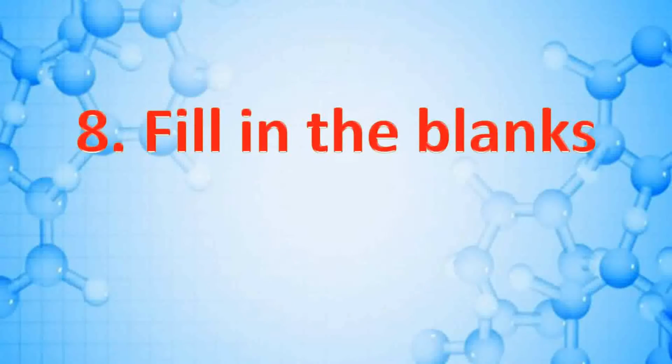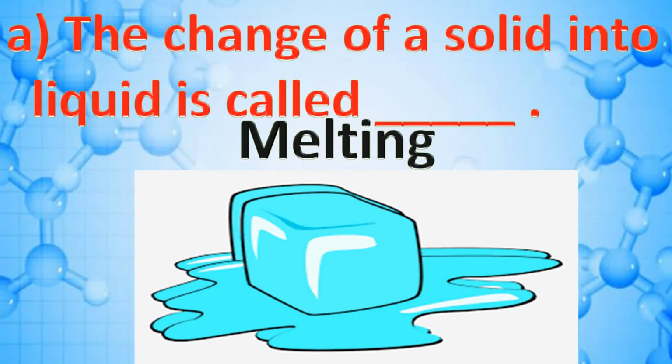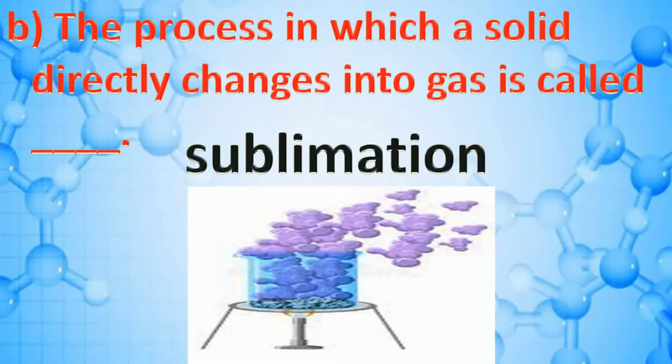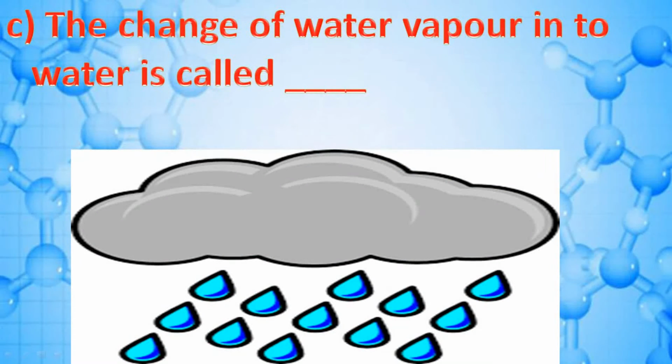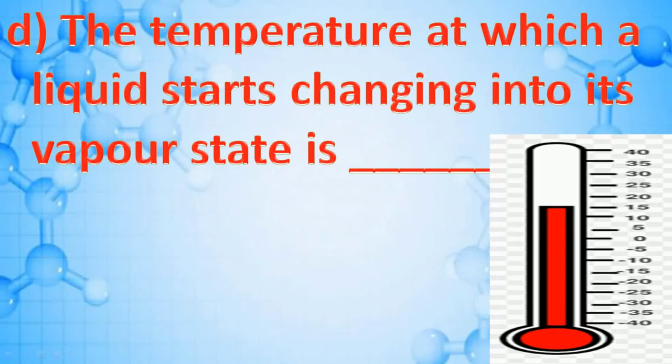Next question. Fill in the blanks. The change of a solid into liquid is called ___. Answer is melting. Next question. The process in which a solid directly changes into gas is called ___. Answer is sublimation. Next question. The change of water vapor into water is called ___. Answer is condensation.